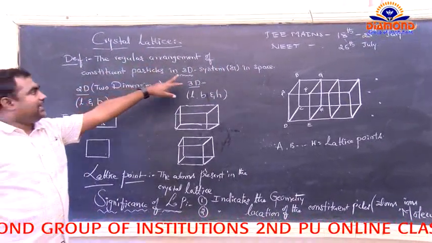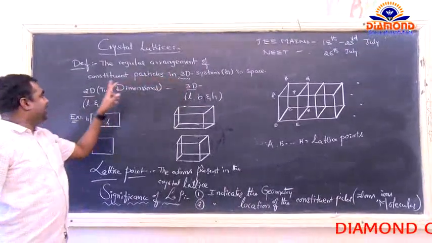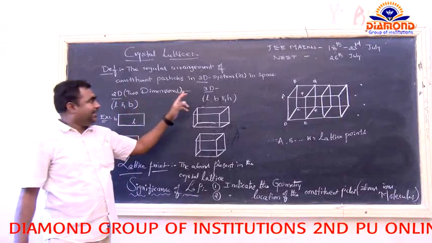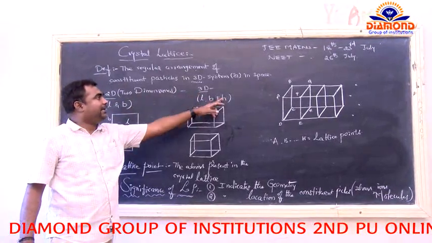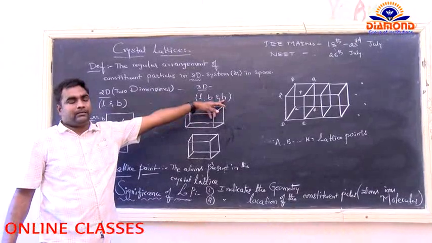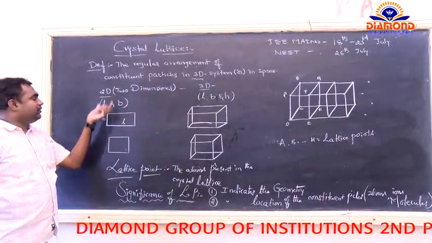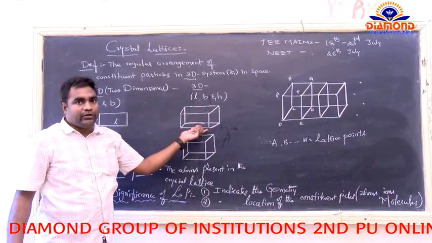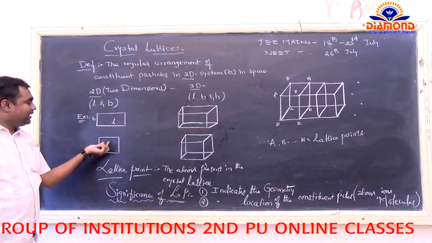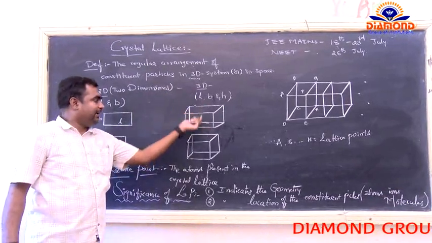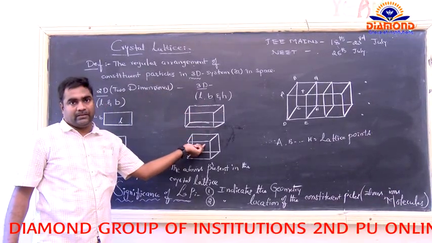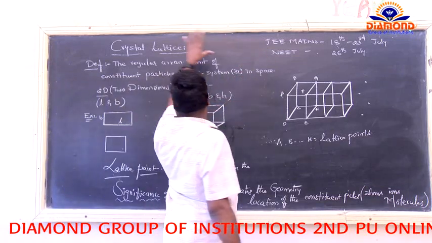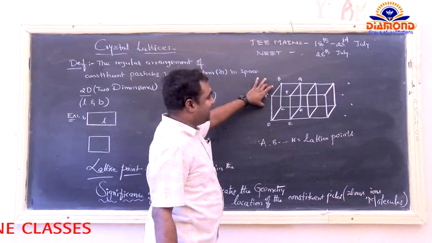So now, what is the difference between 3D and 2D? The 2D has only length and breadth, whereas in 3D you get length, breadth, and also some height. A similar example: the 2D belongs to the rectangle, and the 3D belongs to the cuboid. Next example: circle, and for 3D we got the sphere. Here is an example of the arrangement of the crystal lattice.